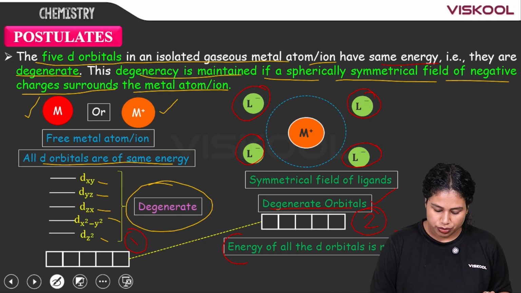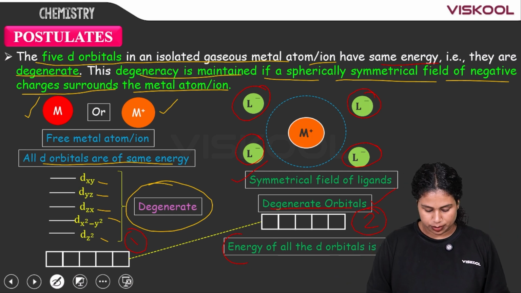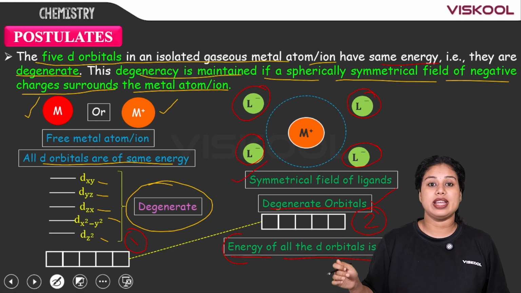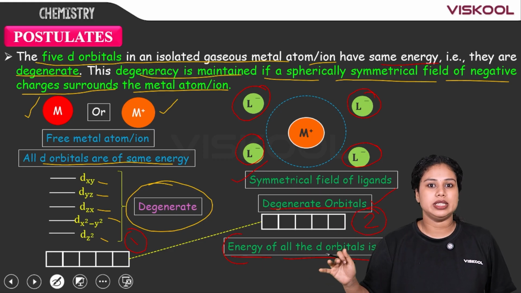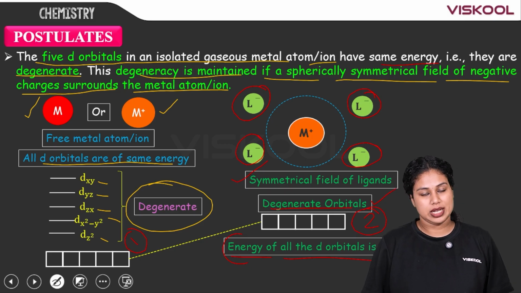So, on the approach of the symmetrical field of ligands, the degenerate orbitals remain degenerate, but also the energy of all the d orbitals is raised. All the d orbitals, the energy is raised simultaneously. Is it clear to you? This is the third postulate.